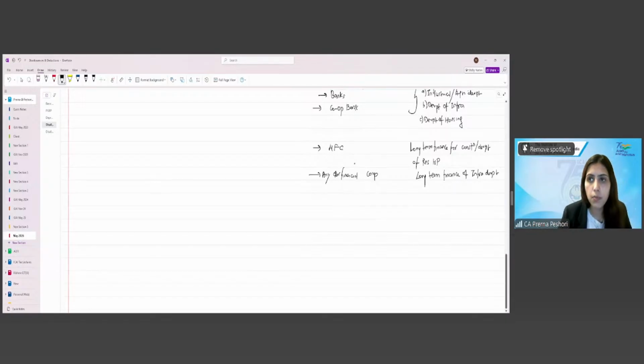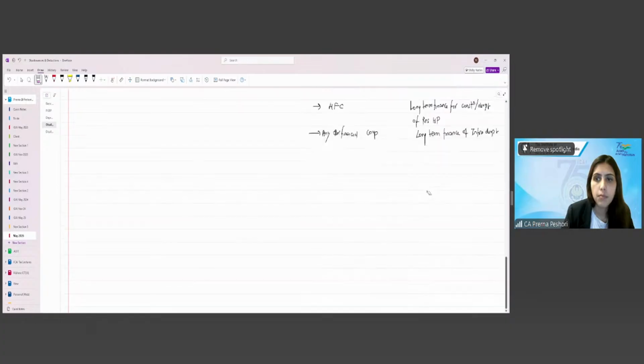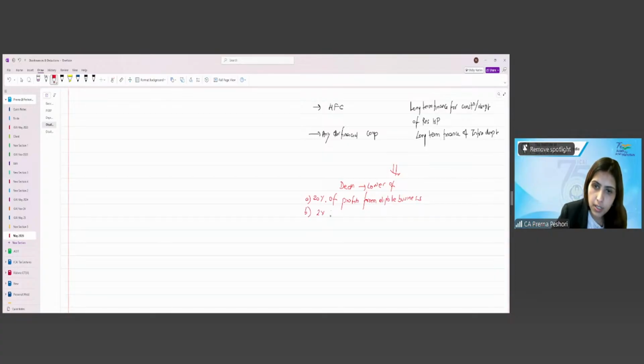So deduction here will be, or we can write it this way: deduction shall be lower of 20% of profits from eligible business, twice the paid up share capital plus general reserve, amount transferred to the special reserve.